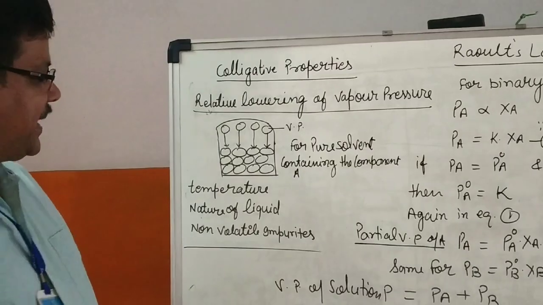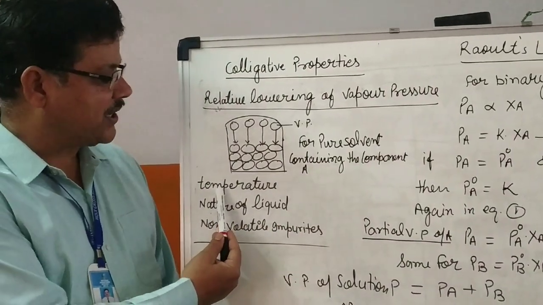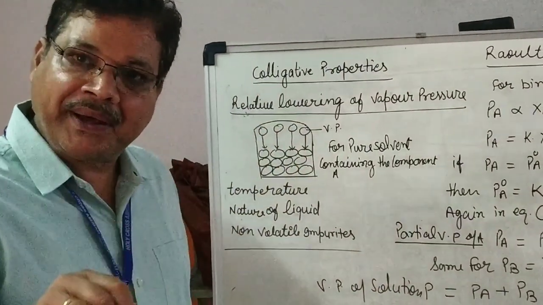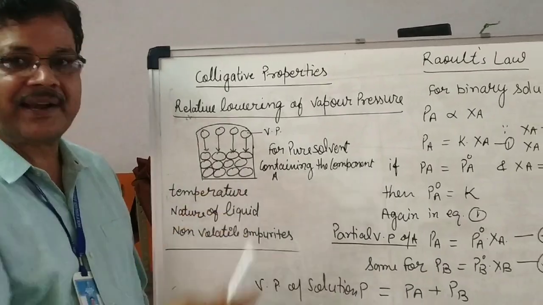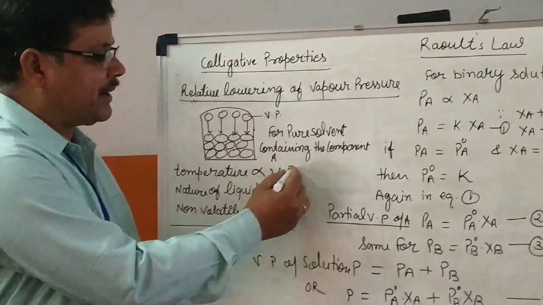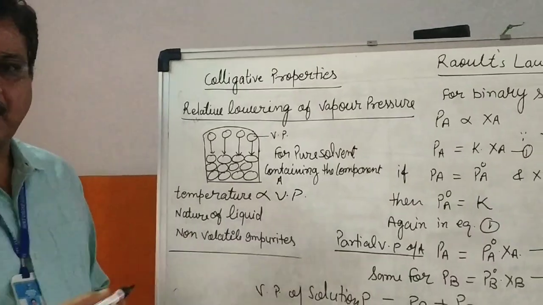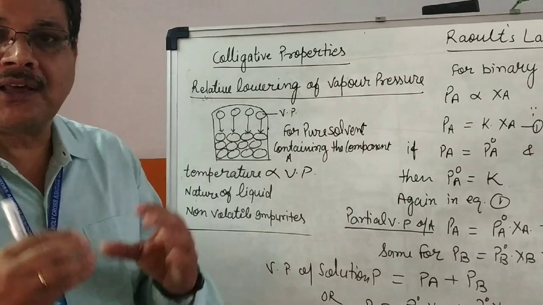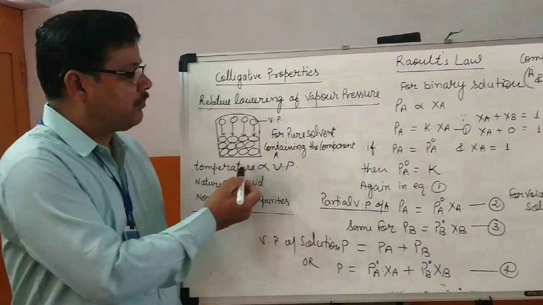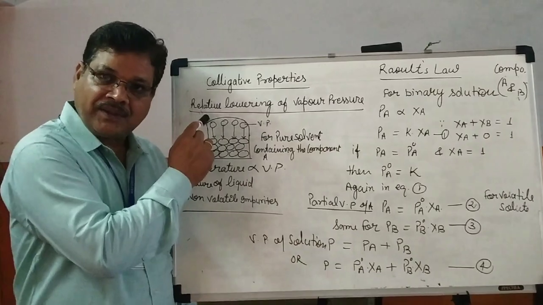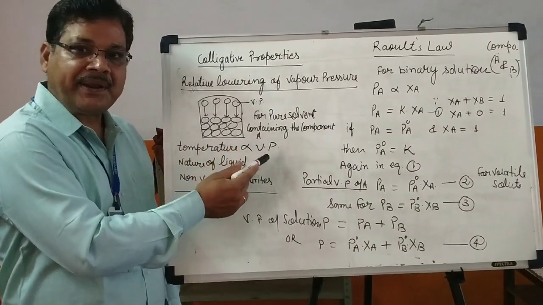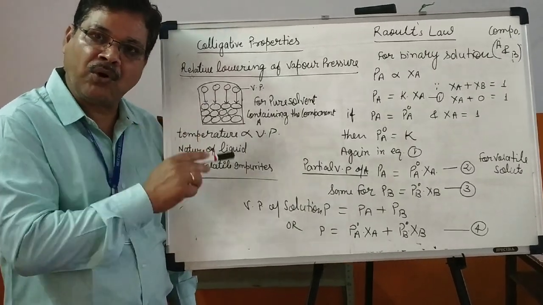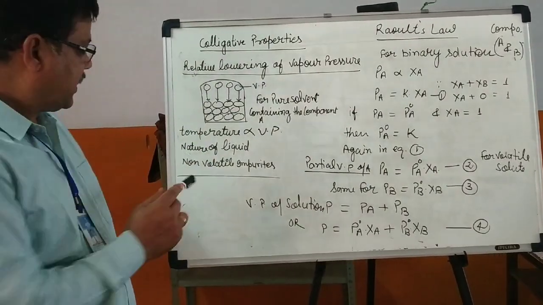This vapor pressure depends upon these three factors. Temperature: if temperature is more, more vapor will form, so the vapor pressure will be more. So we can say temperature is directly proportional to vapor pressure. Second, nature of liquid: if particles have strong intermolecular force of attraction, then more temperature is required to vaporize them. That's why vapor pressure will be less. If the intermolecular force of attraction between the particles is more, vapor pressure will be less.